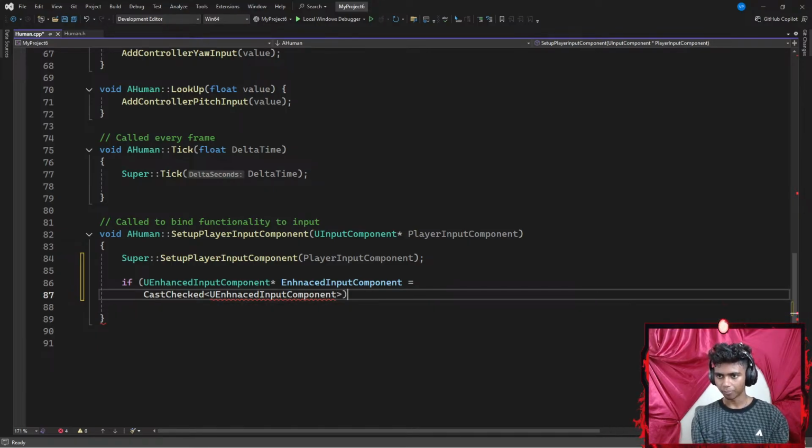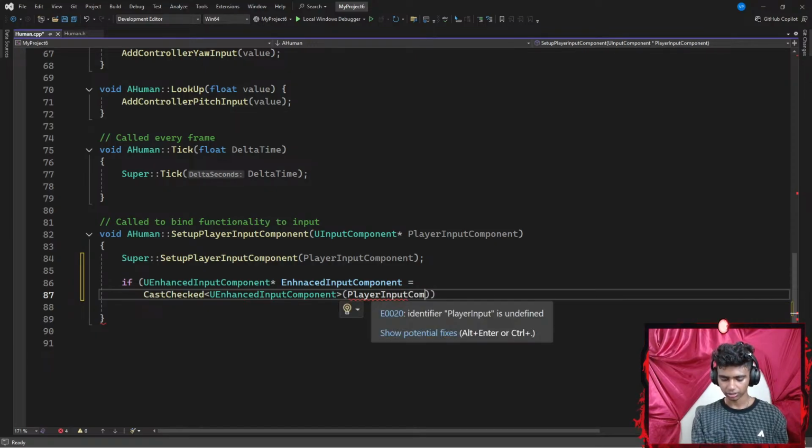Then I'm going to add a pair of parentheses to invoke my function. I keep spelling EnhancedInputComponent wrong. Let's paste it here. I'm going to add a parameter of my PlayerInputComponent.